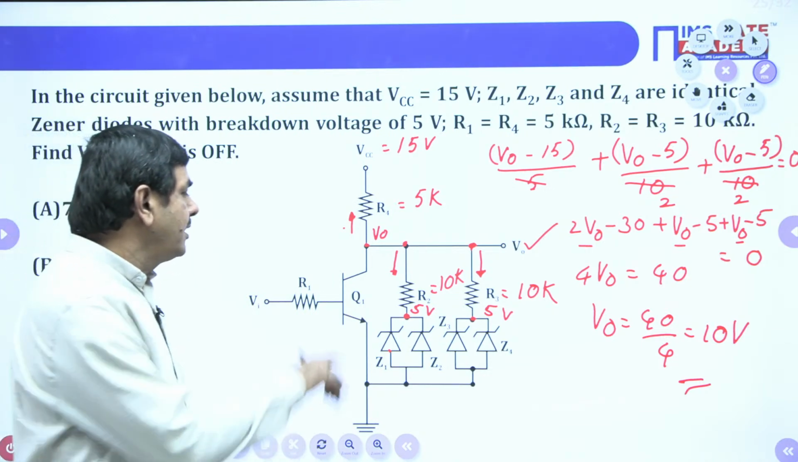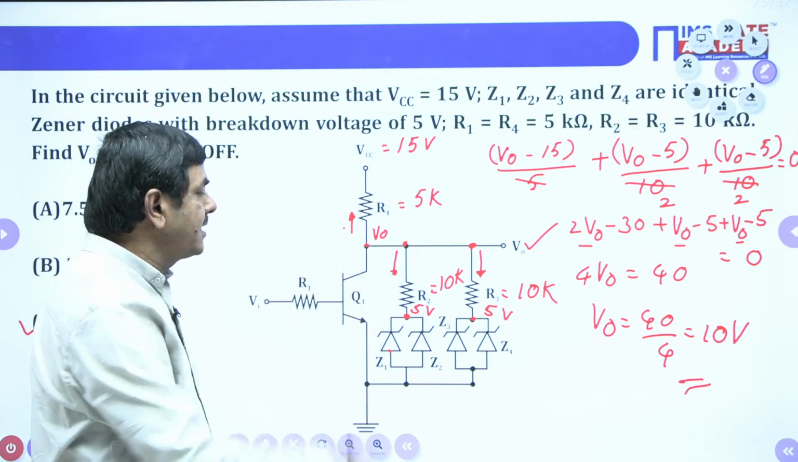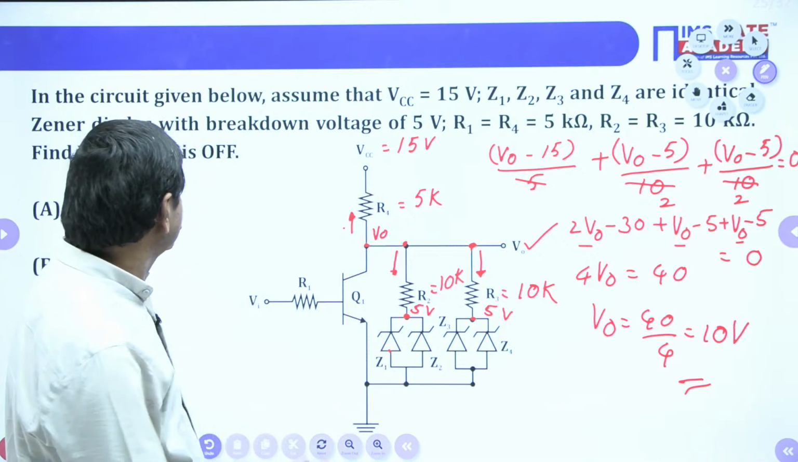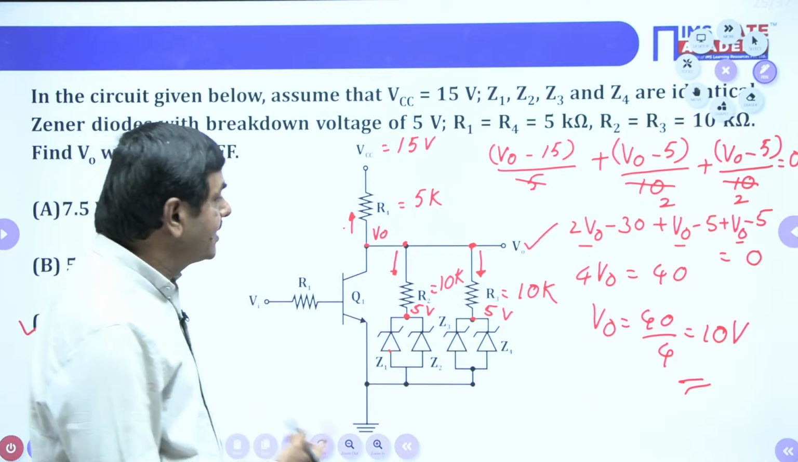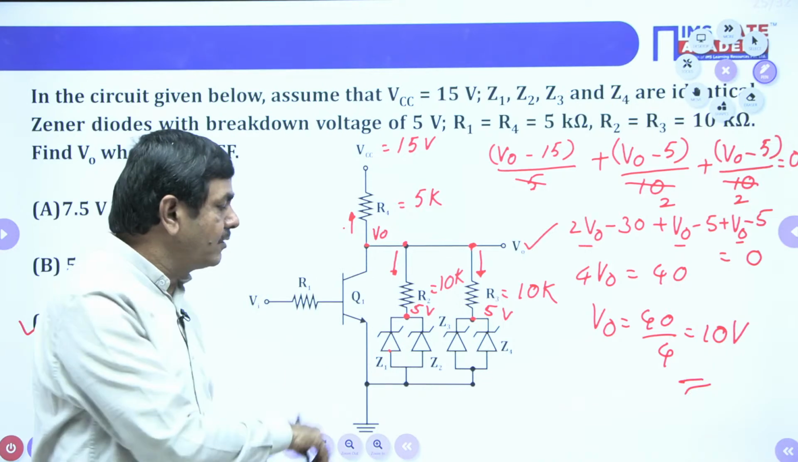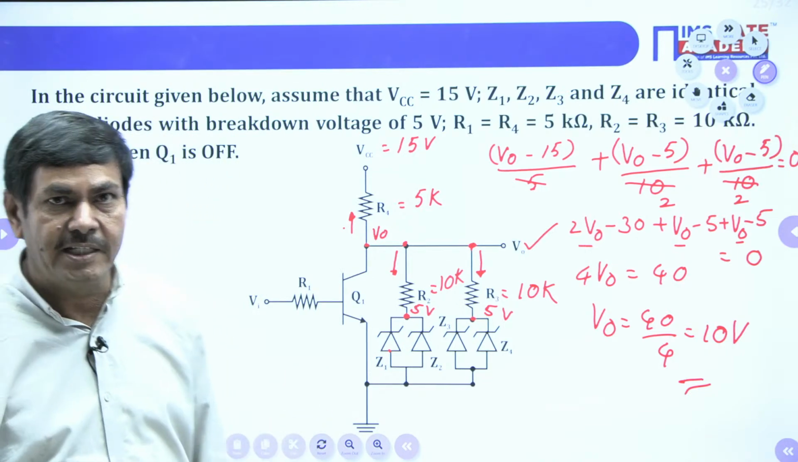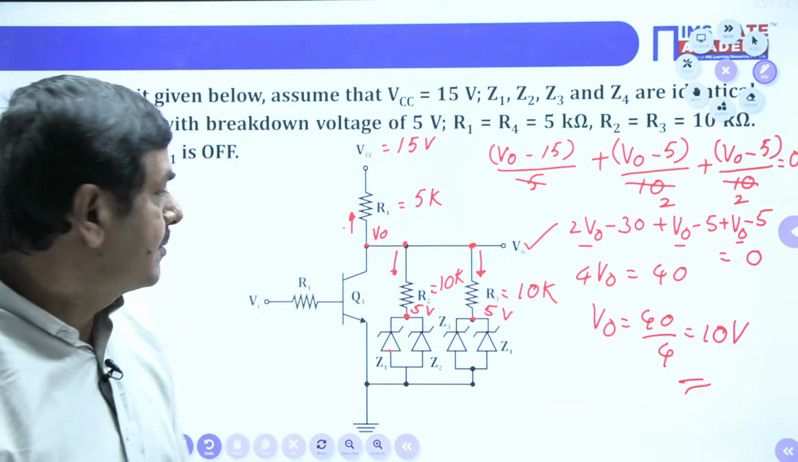Why, sir? What about this current across the transistor, sir? No current will pass. Why, sir? Because the transistor is off. When the transistor is off, no current will go in the downward direction. This is the solution for this problem.